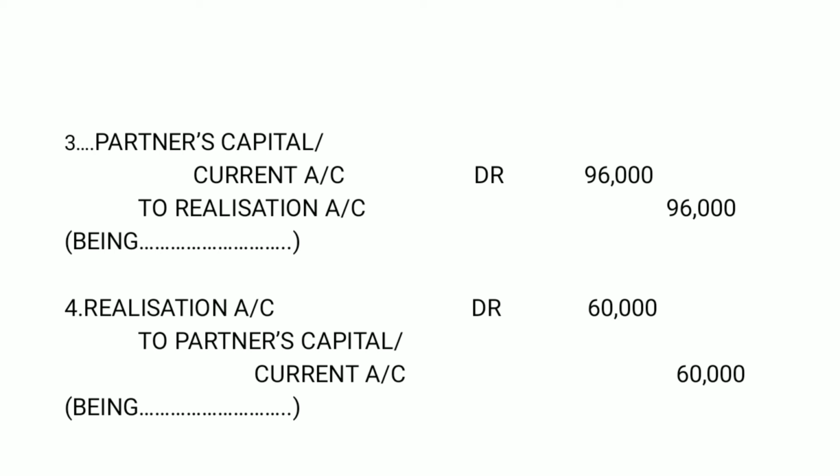If you have learned journal entries, then these sums are easy for you. Otherwise, it is difficult. Alright then. Partner's capital current account debit to realization account 96,000.